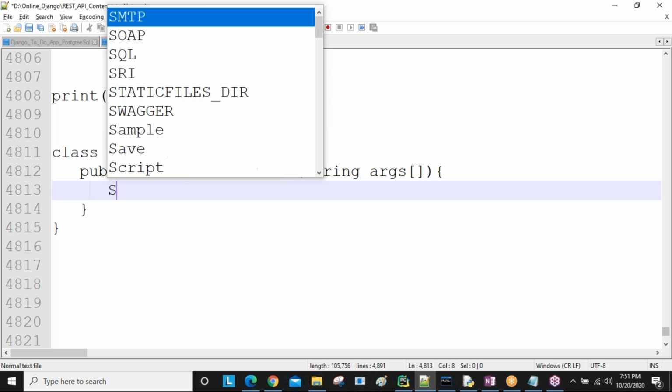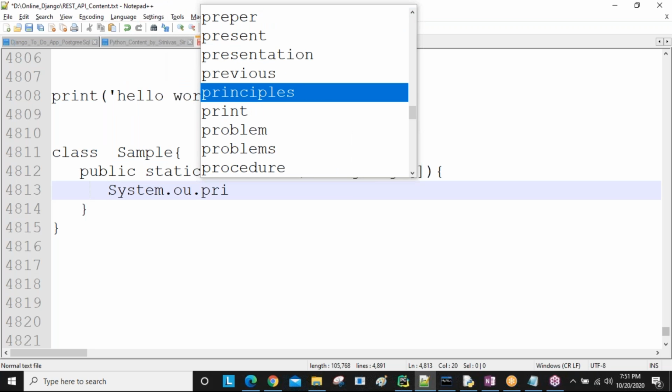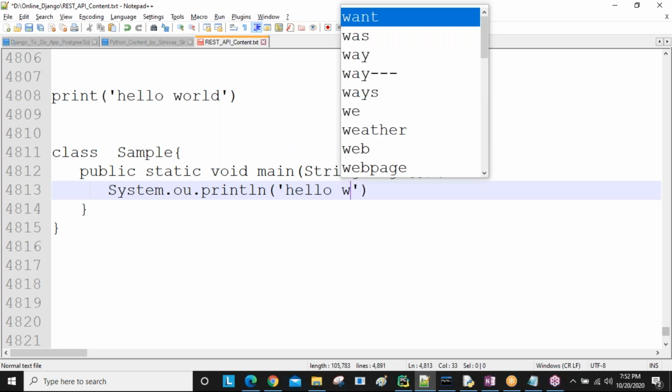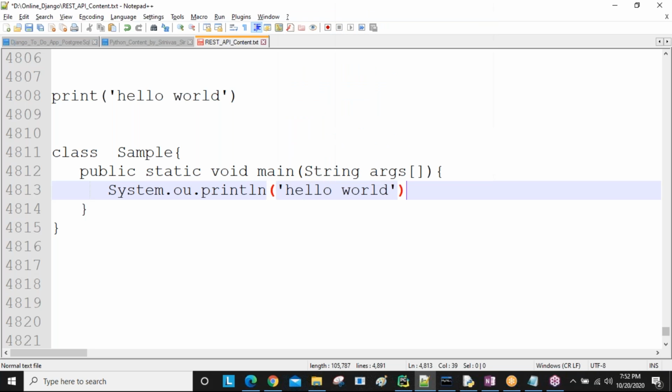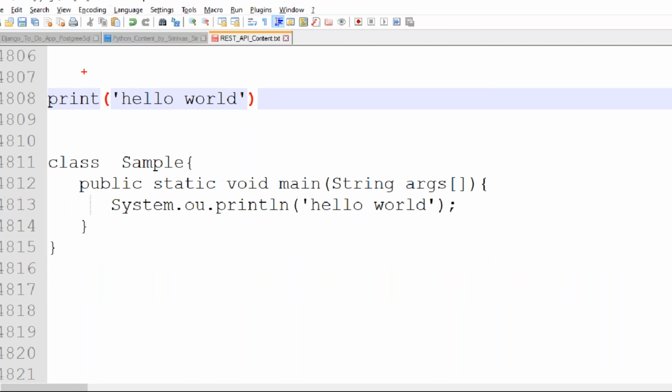Now here System.out.println, and inside println you write the message hello world, and a semicolon is also required. In Java, a semicolon is required at the end of every statement, but in Python a semicolon is not required. Okay, so this is the difference between the Python language and other languages, sir.